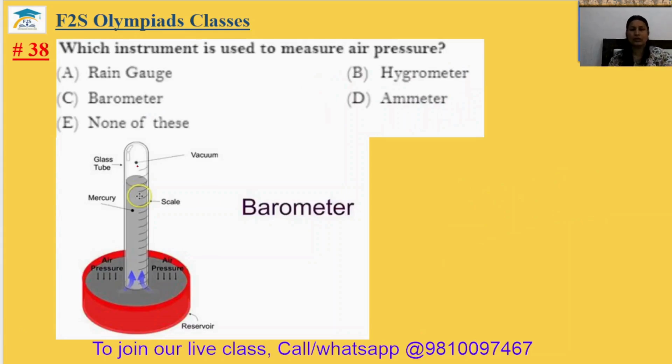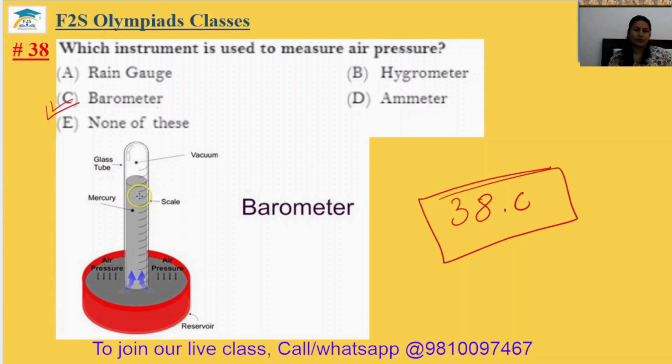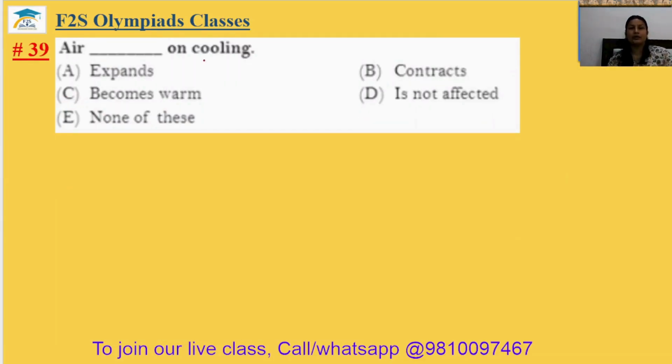Question number 38. Which instrument is used to measure air pressure? Air pressure can be measured by the barometer. Rain gauge measures the amount of rain occurred. Hygrometer, humidity; ammeter, current; and barometer, pressure. So the 38th answer will be option C. Question number 39. Air dash on cooling. Air contracts on cooling. It is in option B. The 39th answer is option B.